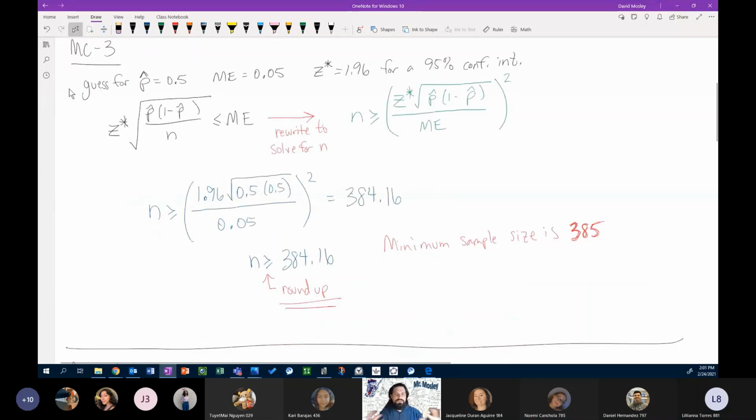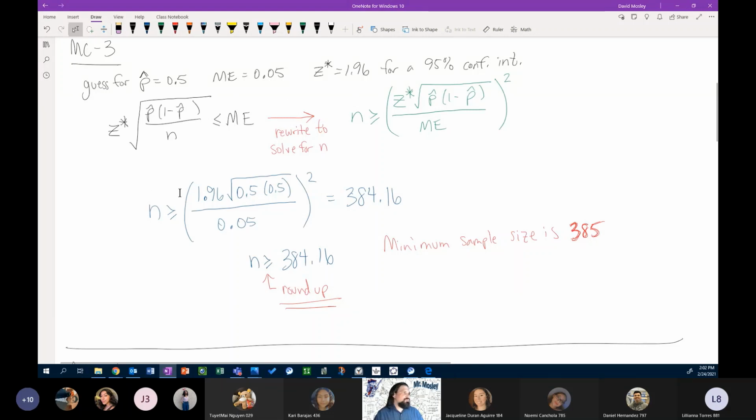To start this question, we have to guess the value for p hat. We're not provided anything to start with. We weren't given a sample proportion. We didn't do a small survey to start. We don't have an idea. Because we don't have anything to go off of, we use 0.5. The margin of error that we want is less than or equal to 0.05, and we want a 95% confidence interval. So that gives us a z-star critical value of 1.96.